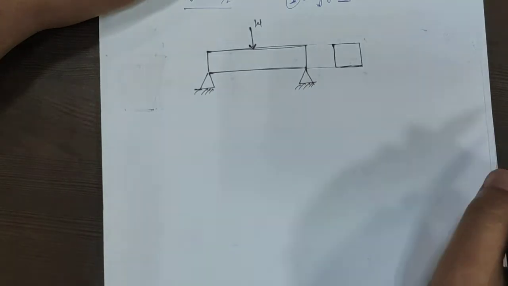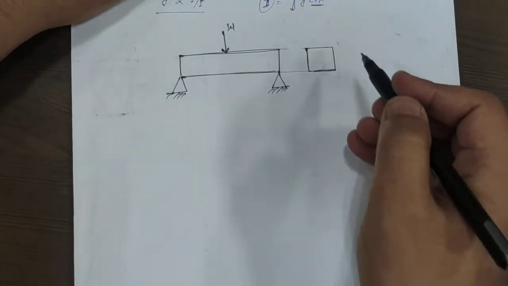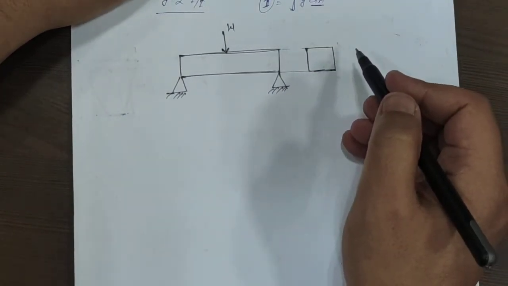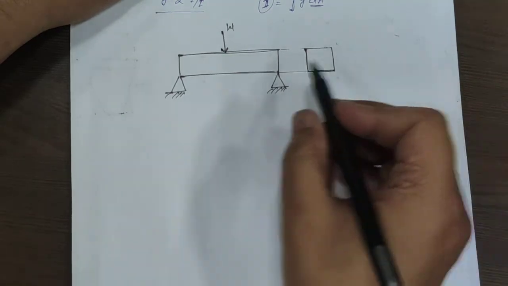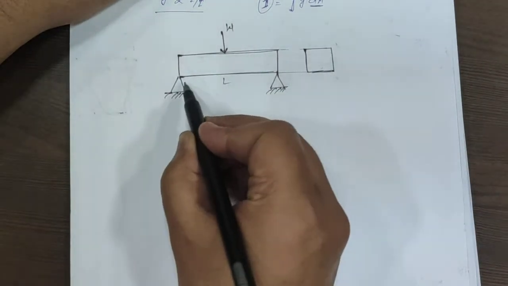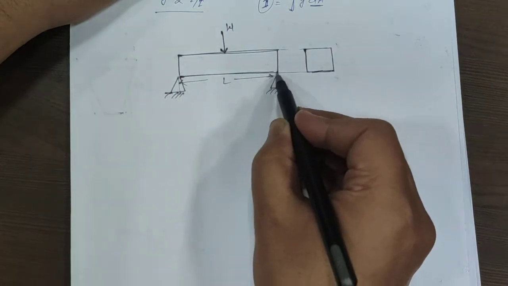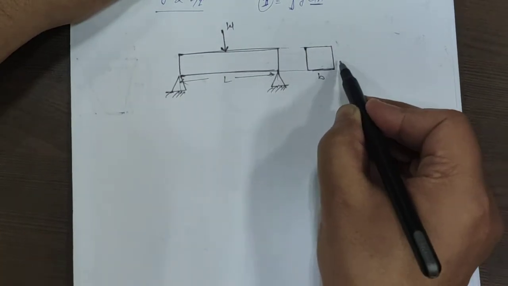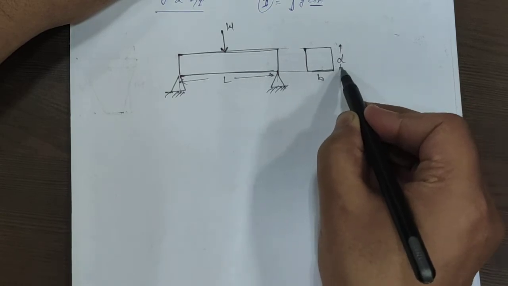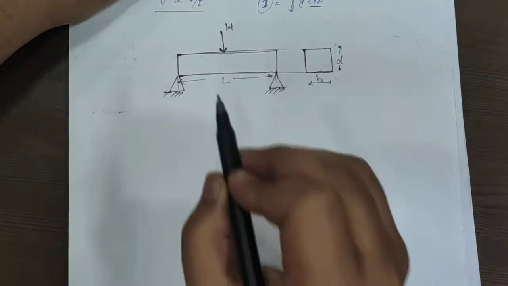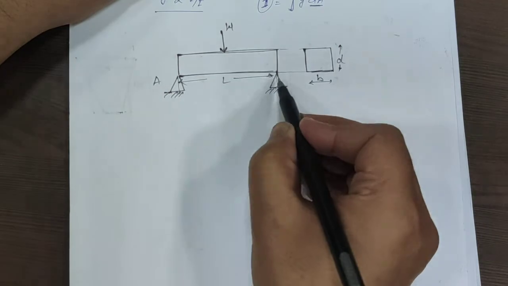So, first we have to calculate the maximum value of bending stress. Then the length of the beam is given, all the questions will be like that. Length of the beam is given, let's say the depth is given D, width is given B, length is given, support A, support B.